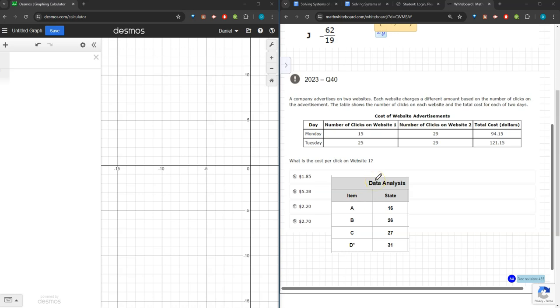So, taking a look at this, I wanted to point out that up here at the top, there is an exclamation mark. This was deemed by Lead Forward as an interesting item. They say, what can we learn from this item to inform instruction? Notice that according to our data analysis, only 31% of students were able to answer this question correctly, with the next highest answer choice being C at 27%.